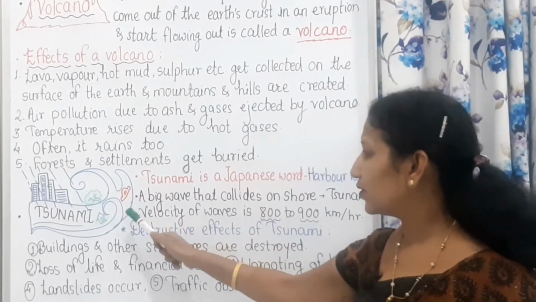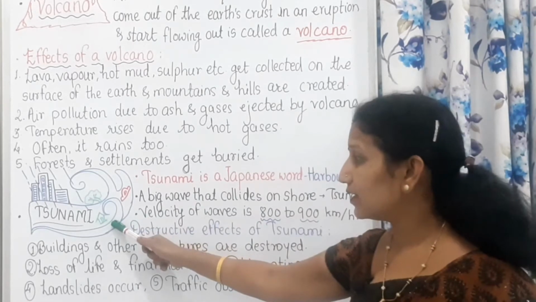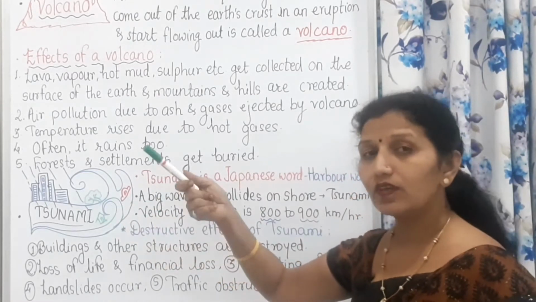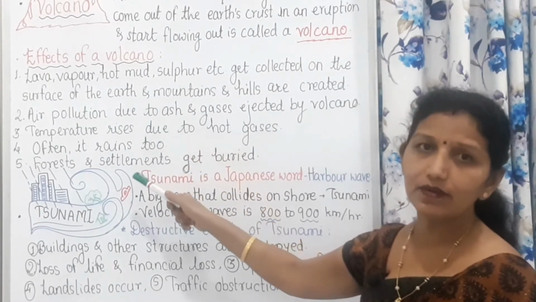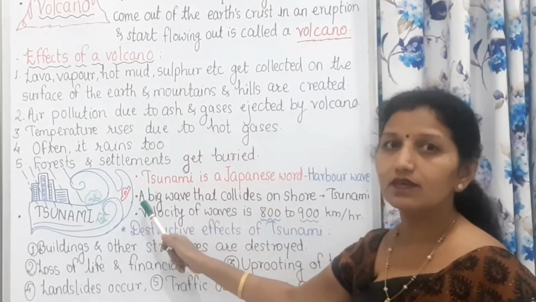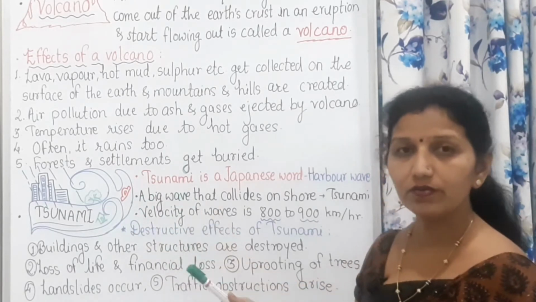There is an eruption at the bottom of the sea or ocean, and if there is an eruption at the bottom of the sea or ocean, what happens?